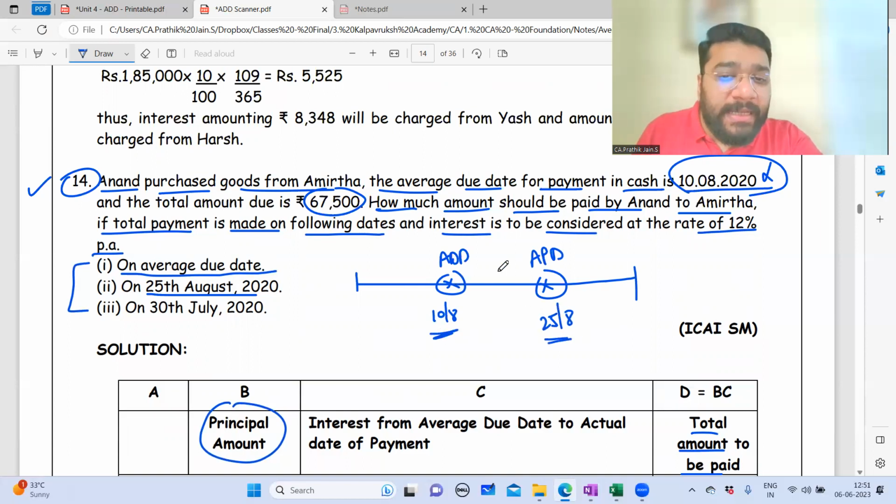So can I say there's a delay in payment? Late payment. So for late payment, you have to pay interest. You have to pay interest on the late payments. For how many days? 25 minus 10. So for 15 days, you have to pay the interest.